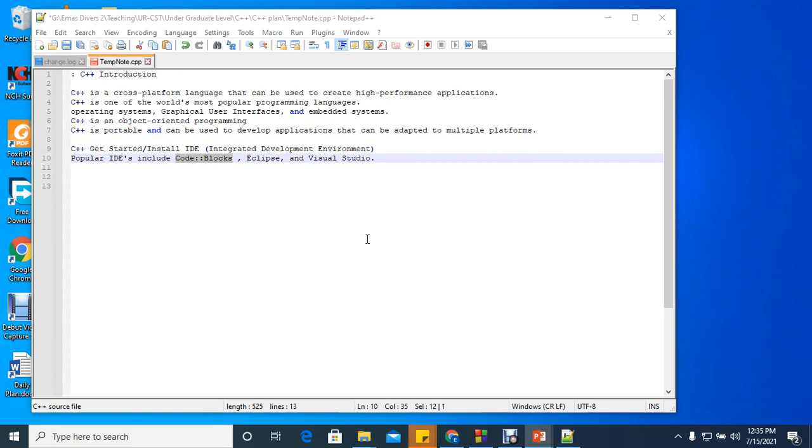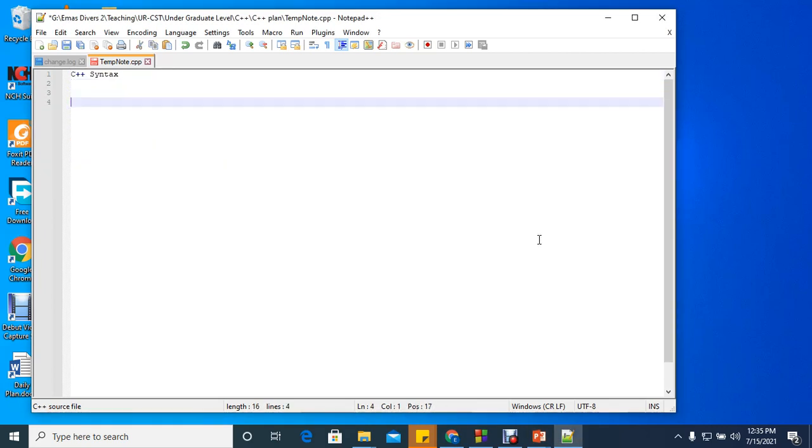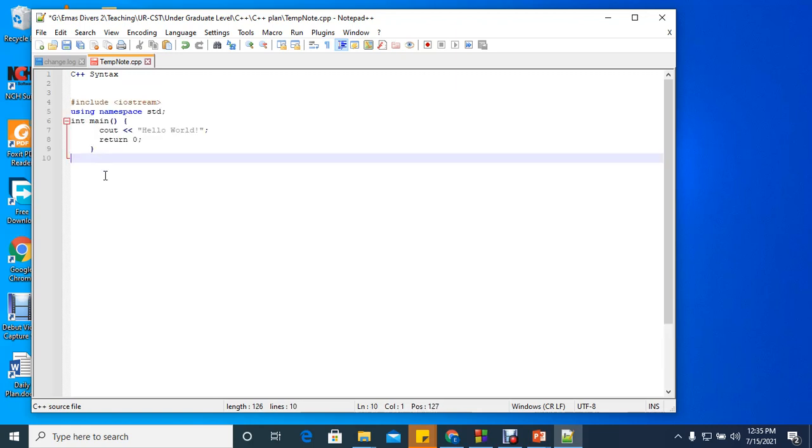Now let's get started with C++. We said what C++ is, and now we are going to start understanding C++ from the coding side. First of all, we start with the C++ syntax. How is it written? What does it have? Let us see. This is a simple C++ program.